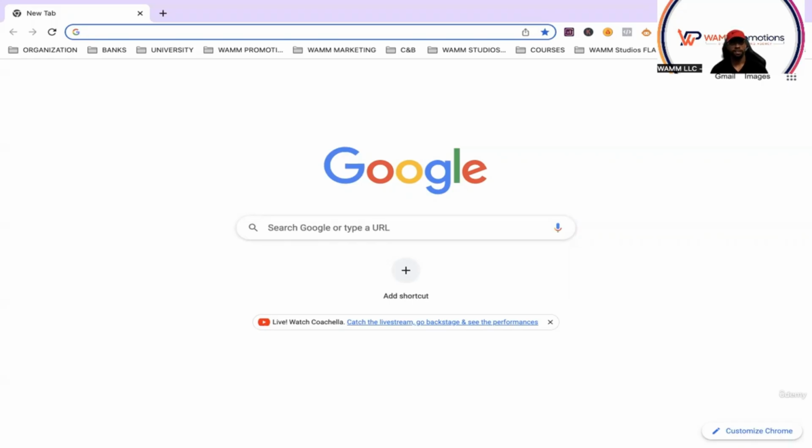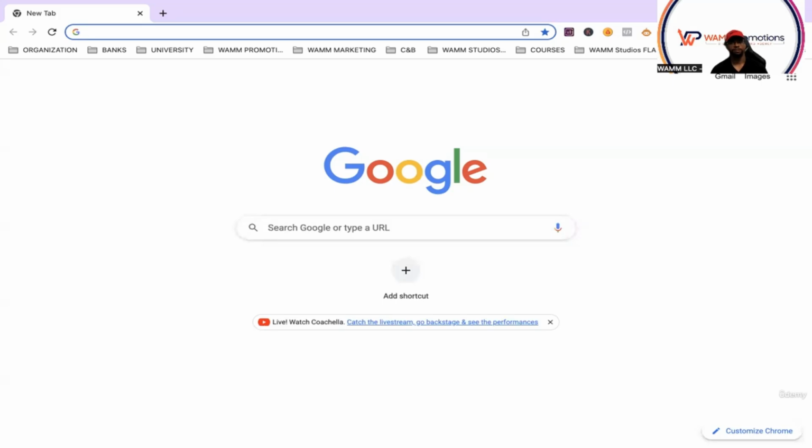ChatGPT is just a great new platform that has come around, and it can be utilized for a lot of different things. Today we're going to talk about how to utilize ChatGPT for Google Ads. So without further ado, we're going to get straight to it.